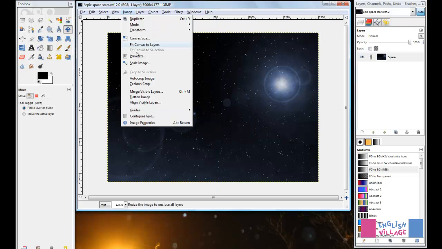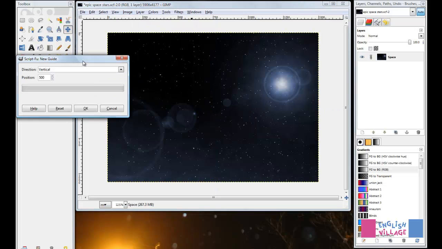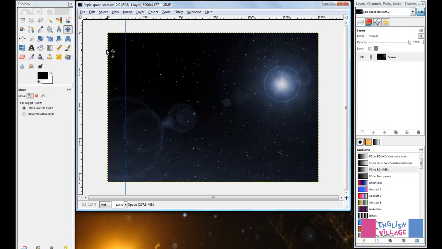Another way that you can create guides is simply with the new guide option. So now you can actually specify the pixel position where you want the guide to be. Unfortunately, there's no way to change the measurement units. So even though this is set to 500, although you might expect the guide to come here where it says 500, you'll see that it actually doesn't, and that's because these are millimeters, and this guide is going to come in based on 500 pixels.